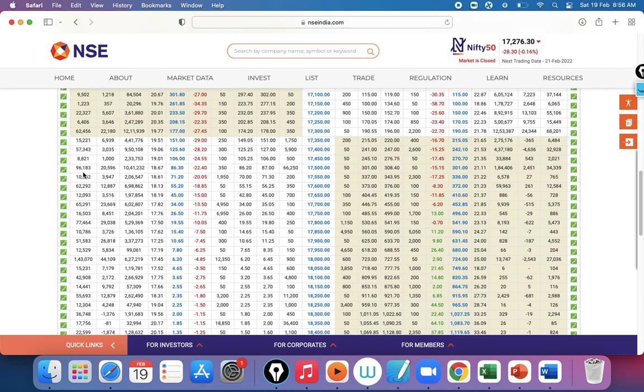So this will act like a stiff resistance. See, 17,500 has the highest open interest. This will act like a stiff resistance. And someone can say, sir, 18,000 also has high open interest. Yes, see, 18,000 is far OTM.